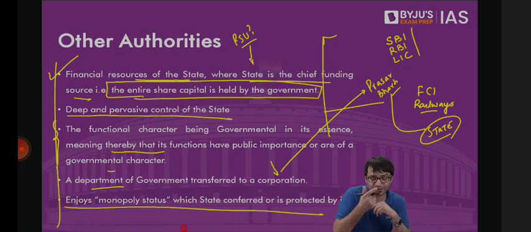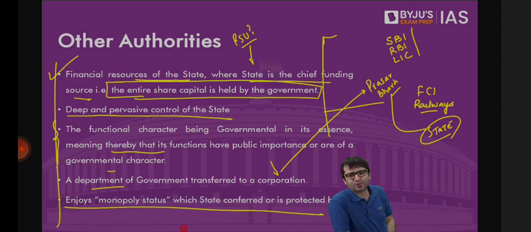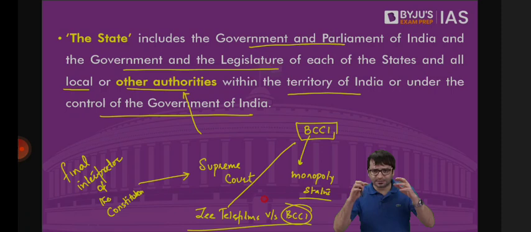But if this is not the government accommodation, this is my accommodation. This is my private property. Can I say that I want to rent this property only to Hindus and not Muslims? I can do that. Am I discriminating on the grounds of religion? Yes, I am. But am I violating your fundamental rights? No, because I'm not a state. If the state is violating your fundamental rights, you can drag the state to the court. Others, you cannot. Now, if BCCI has violated fundamental rights, the first thing that the court had to decide was whether BCCI is a state or not.